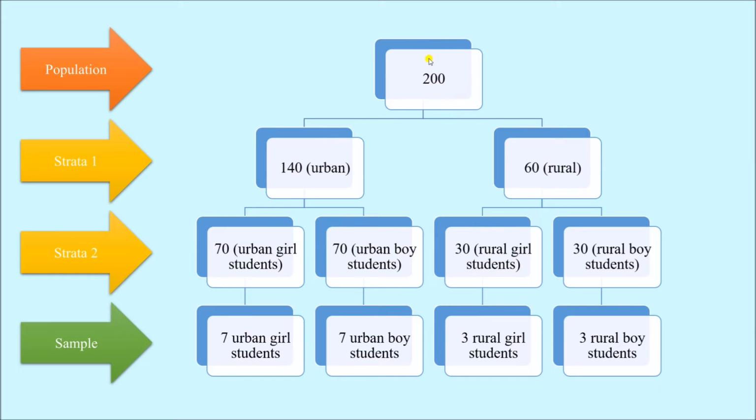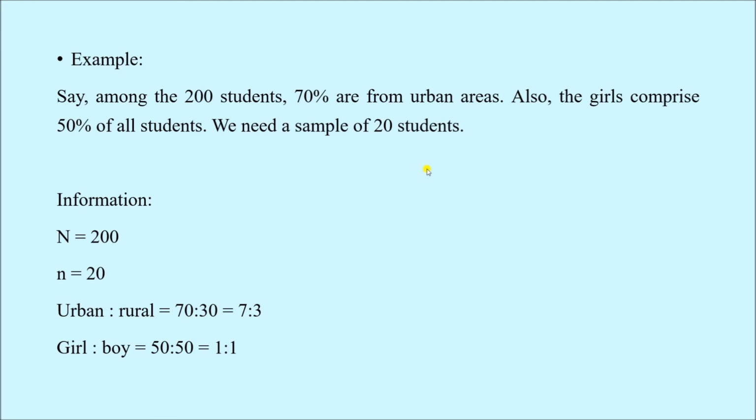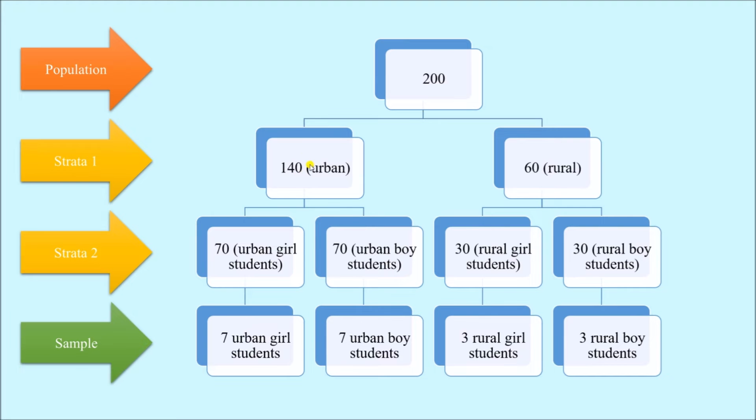Now I have 200 students, that is my population. First I have to divide my population into different groups. First I have selected the strata based on residence. So 70% are from urban areas. So 70% of 200 students is 140. So you can say 140 students are from urban areas and the rest 60 students are from rural areas.